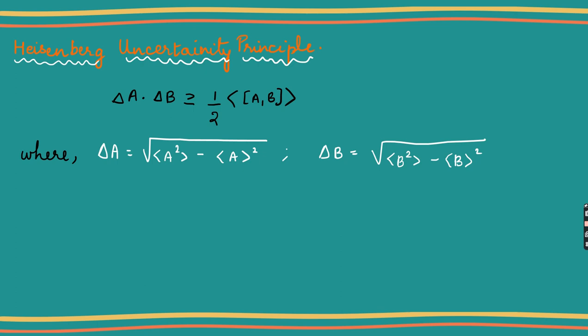Here delta A is the uncertainty in operator A, and delta B is the uncertainty in operator B. Here delta A is given as the root of the expectation value of A square minus the expectation value of A the whole square. Similarly B has the same form.